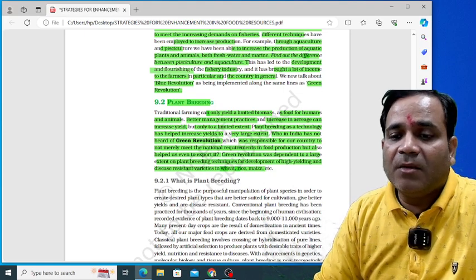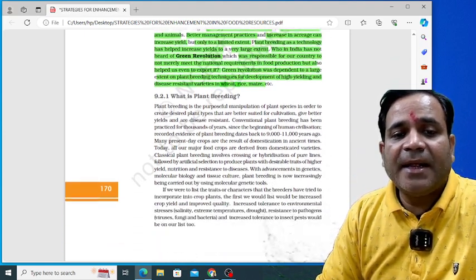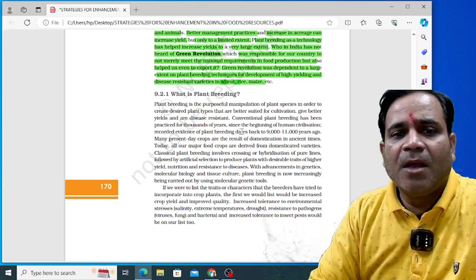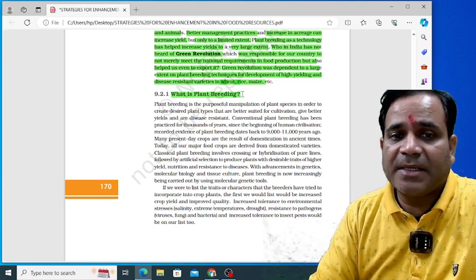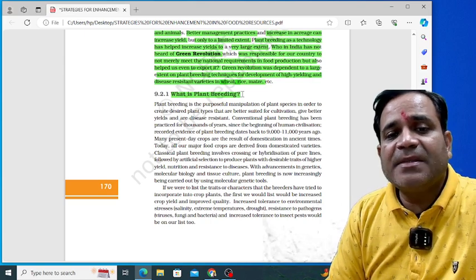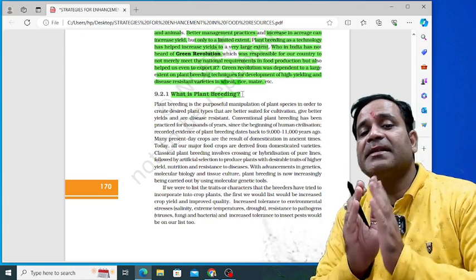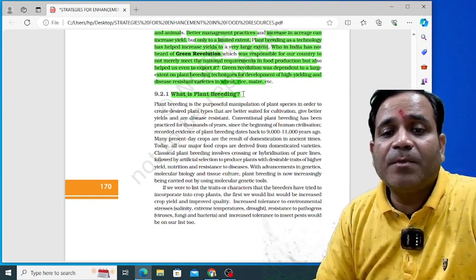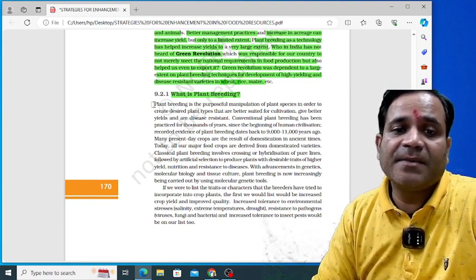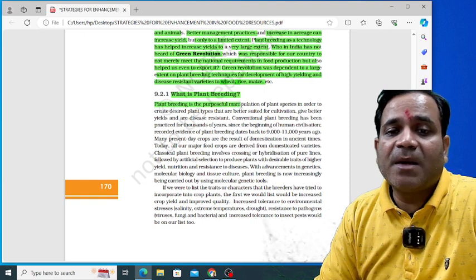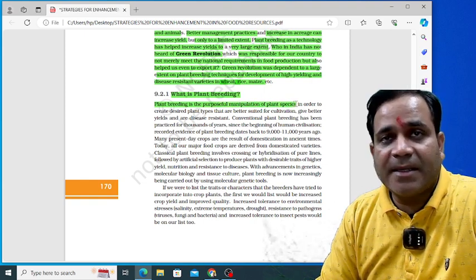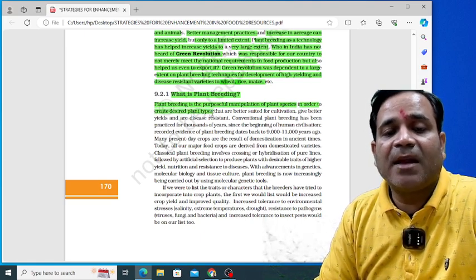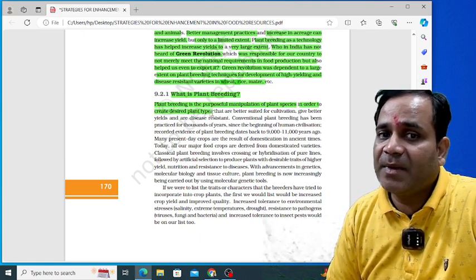Correct? Now I'm going to move ahead to see what is written here. What is plant breeding? If anybody asks you what do you mean by plant breeding, what do you say? Let's see. Plant breeding is the purposeful manipulation of plant species in order to create desired plant types. Desired plant types.